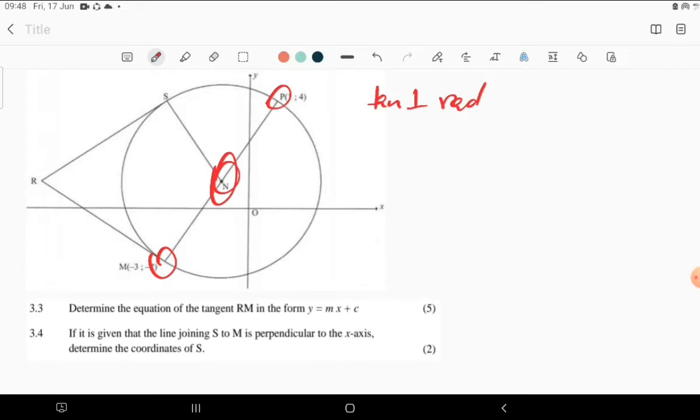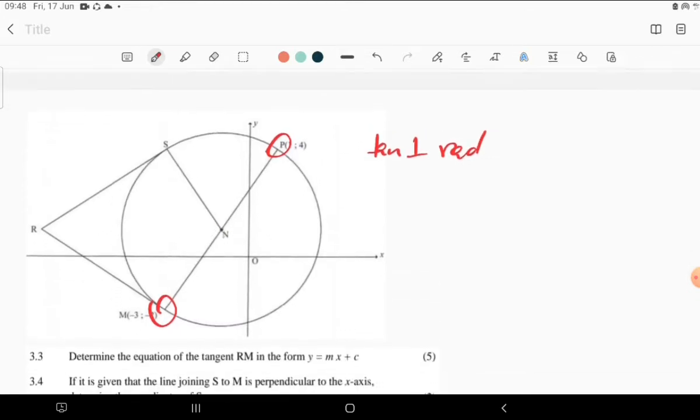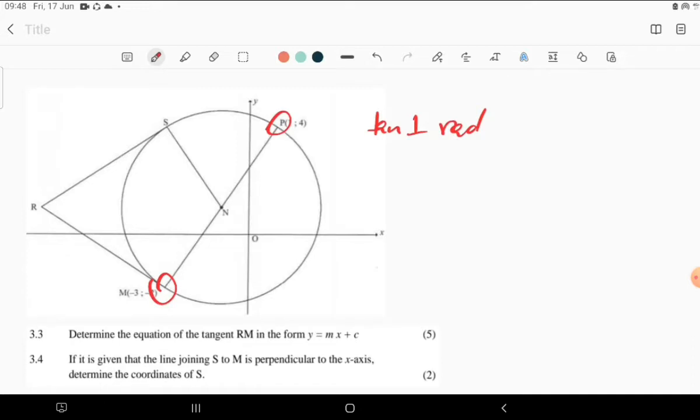Now, what are we having? Let's just calculate the gradient of PM, because I completely forgot the coordinates of N, but I can always move back. Anyway, let's just use MP to find the gradient of the diameter. So the gradient of MP is equal to 4, which is this one, minus 2, which is going to be plus 2, divided by 1 minus 3, that is just 3.